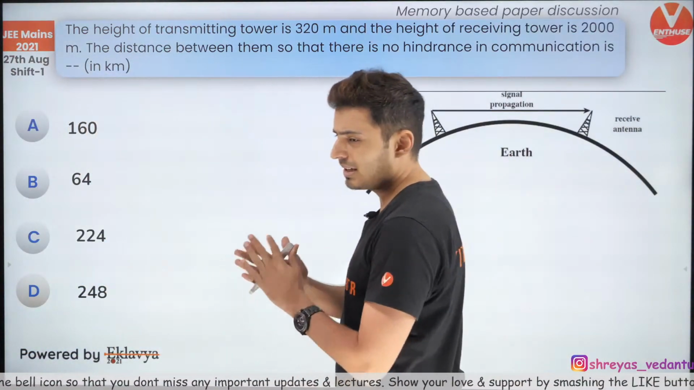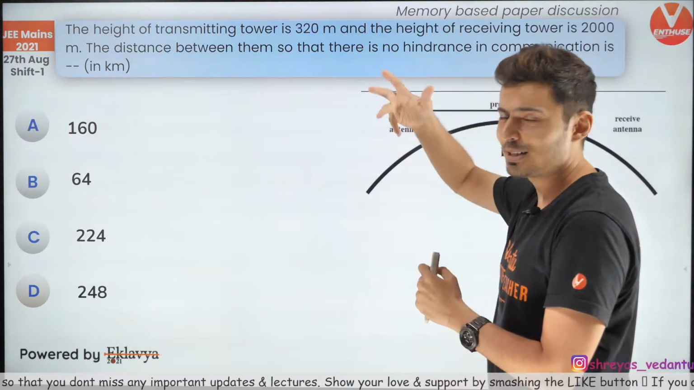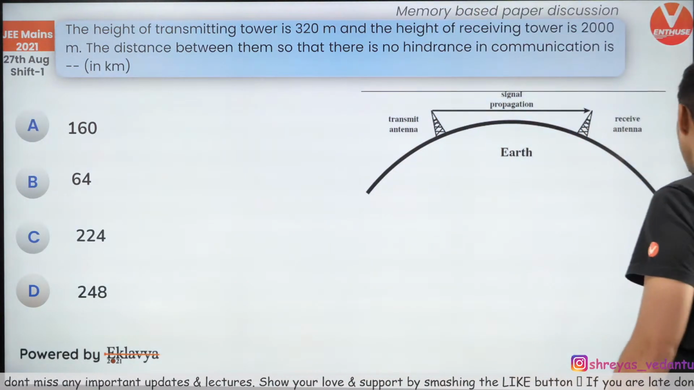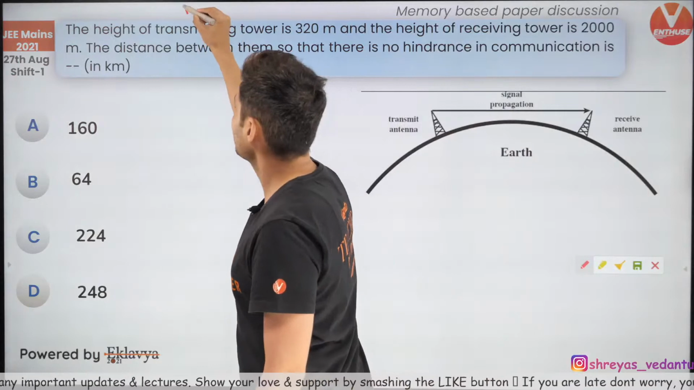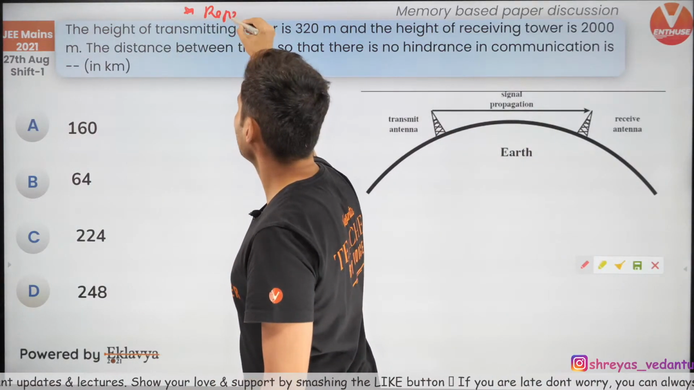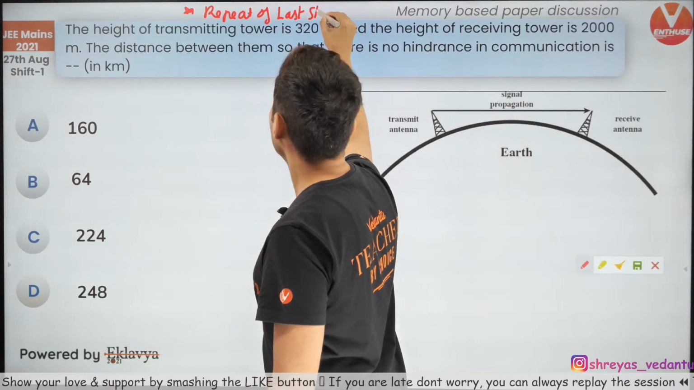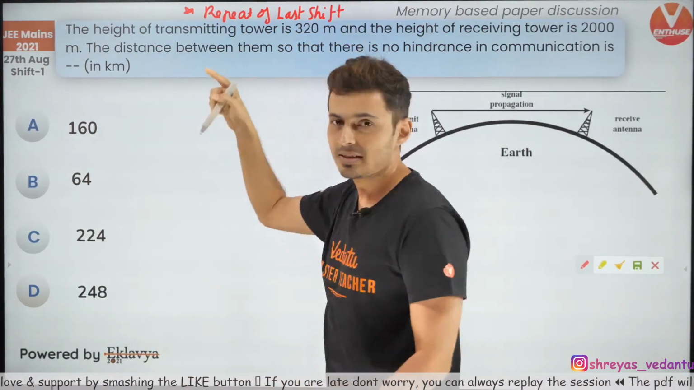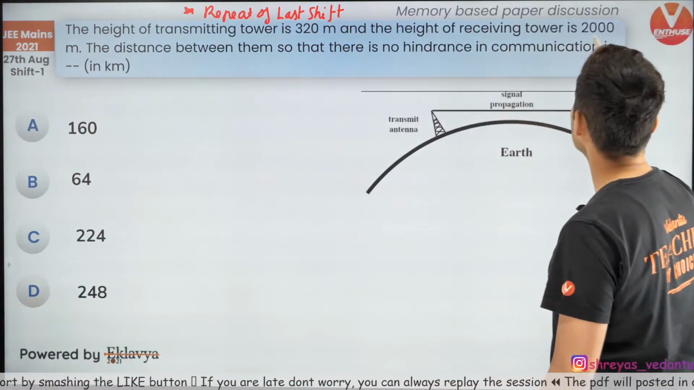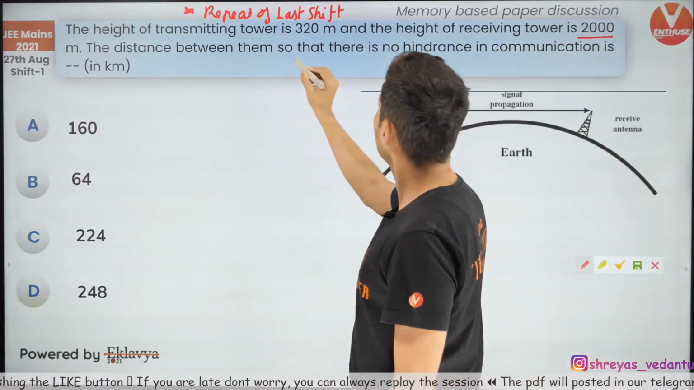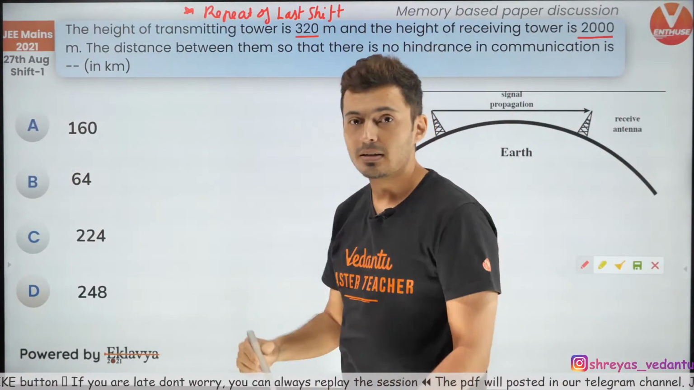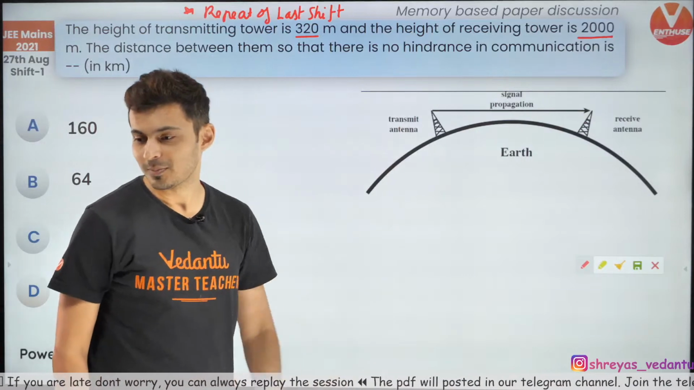Okay, so CSK, I understand these questions are memory based, bacha. Guys, again a repeat from yesterday. Again I am putting this. This is a repeat of last shift. How many of you remember this? Yesterday I discussed the same question, but these values were different. This was not there and this was not there. That's it. Same question repeated.